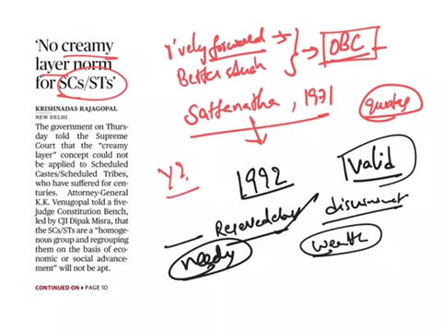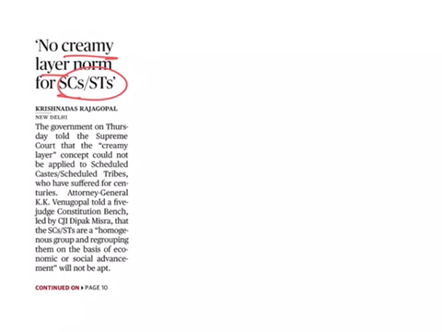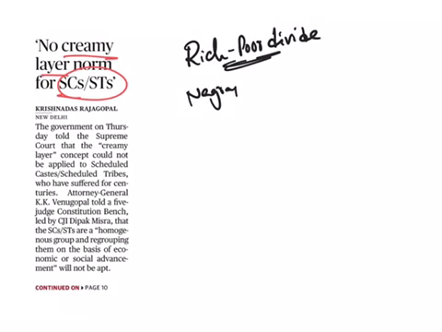Even studies such as that of the Lokur committee have said that the benefits were not percolating down to the genuine beneficiaries. If we see the arguments that were in favor of this creamy layer norm, they were saying that it is perpetuating the problem of rich-poor divide. And even the Supreme Court in Nagraj versus Union of India,